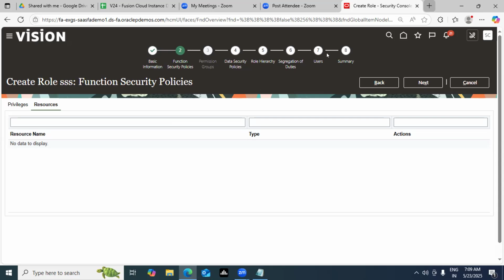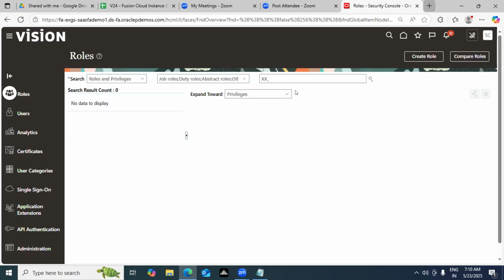Not on the user screen, because that only allows you to add the user. Here is a place where you can choose and check who is using it. Here we are creating the role, but we can see how many users are having that privilege. Let's say after 3 years, 4 years, you're checking whom it is assigned to, so you'll come to know. Okay, there are 10,000 people, 5,000 people to whom it is assigned.